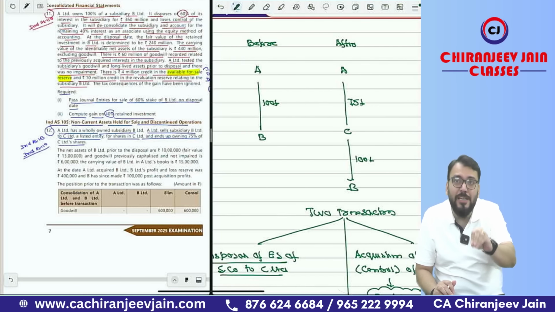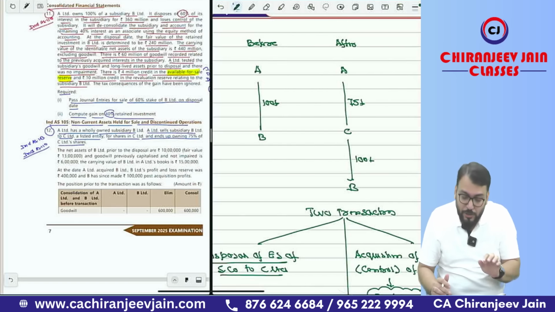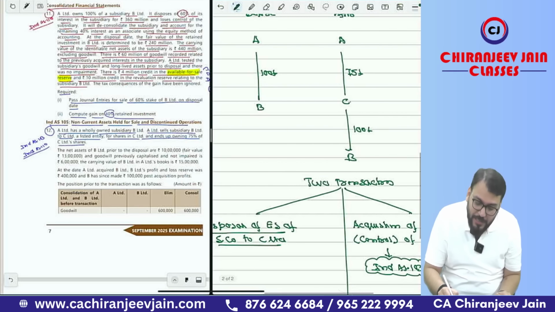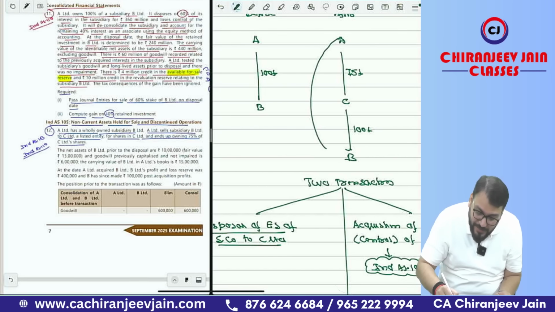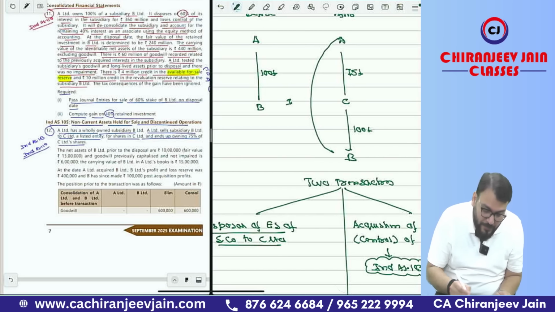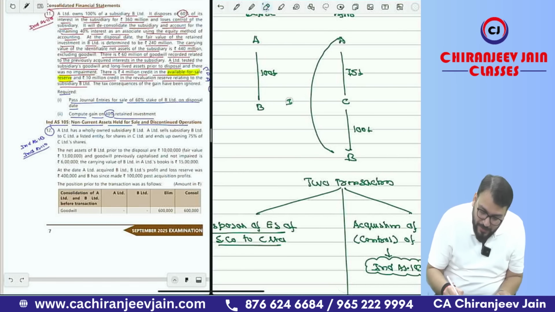Okay. Now, if you see this particular case, what actually happened? Initially, A Limited was holding 100% equity shares. Then they have sold 100% equity shares to B Limited in return of 75% equity shares of C Limited. So if you see, now A controls C, and via C, A also controls B. So now A has indirect control over B. Understood what I am saying? So here there is an indirect control.